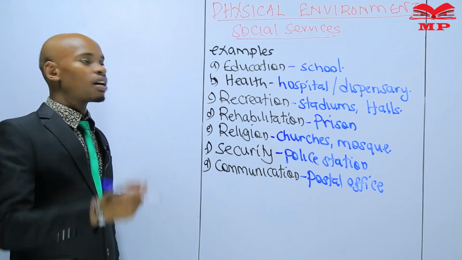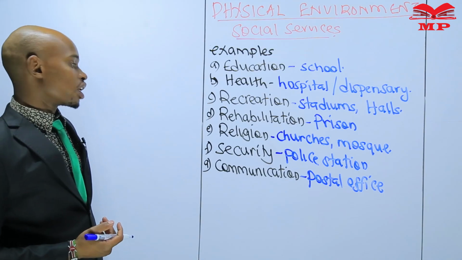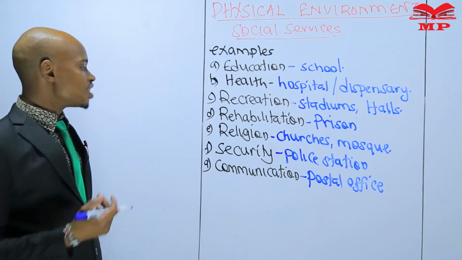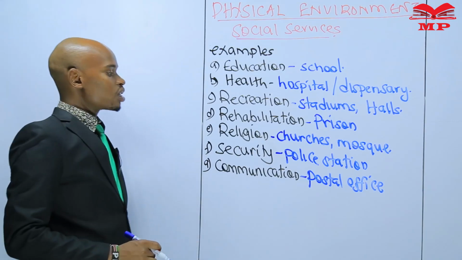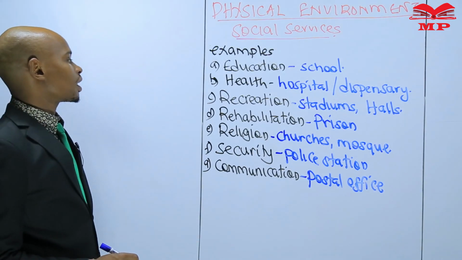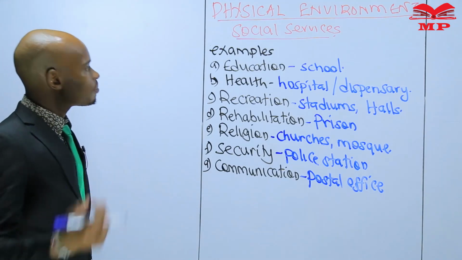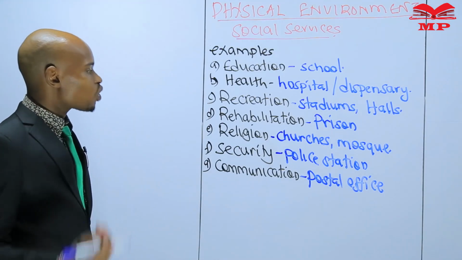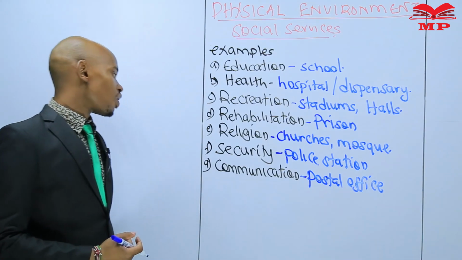A telephone mast is a booster that transmits communication waves. If it is there in an area, it means the service of communication is well taken care of. So there can be so many social services that are offered in a map.